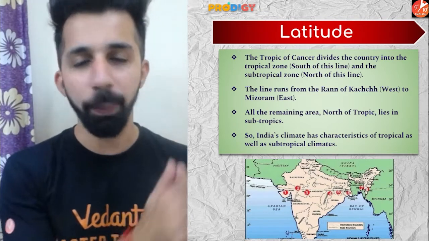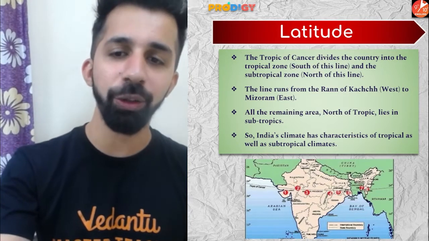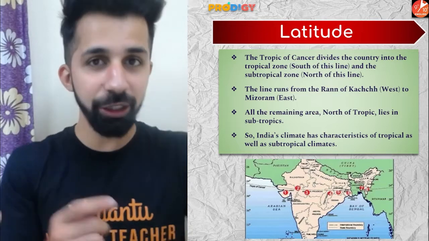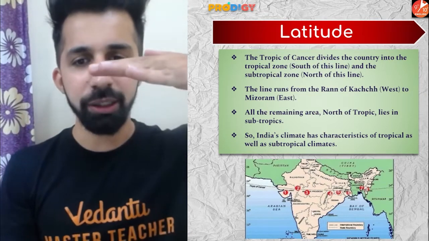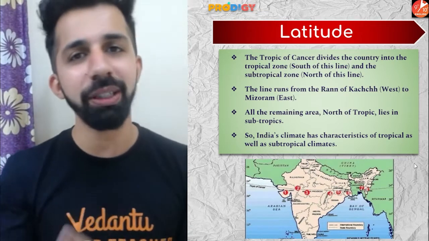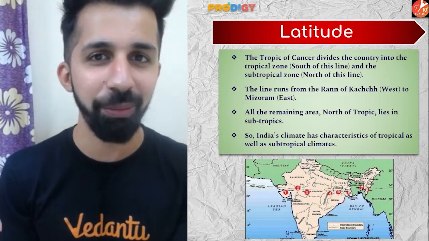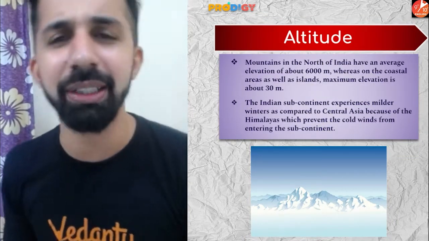So the Tropic of Cancer roughly divides India into two equal parts, because of which the northern part of India has features of subtropical climate, and the southern part of India, south of the Tropic of Cancer, has features of tropical climate. So can we say that latitude affects the climate of India? Yes. The second factor we have is altitude.